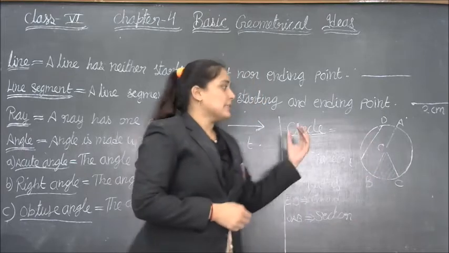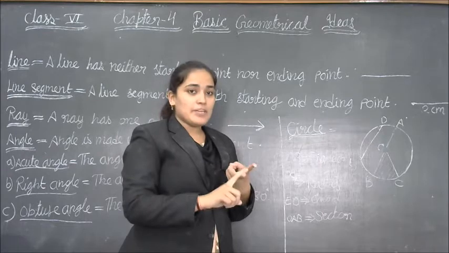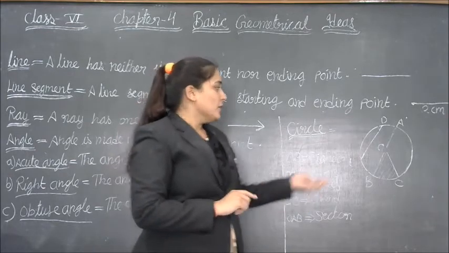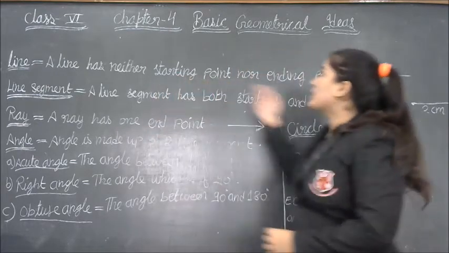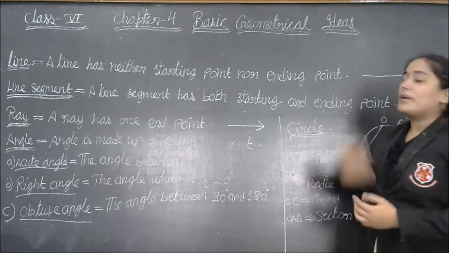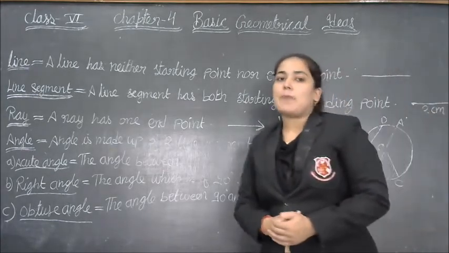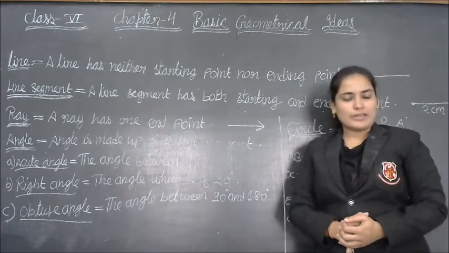So students, in the circle we have discussed radius, diameter, chord, sector and midpoint of the circle. So students, these all are based on the geometric figure. Okay students. So in this chapter we study the basic geometrical ideas. I hope all of you have understood it.